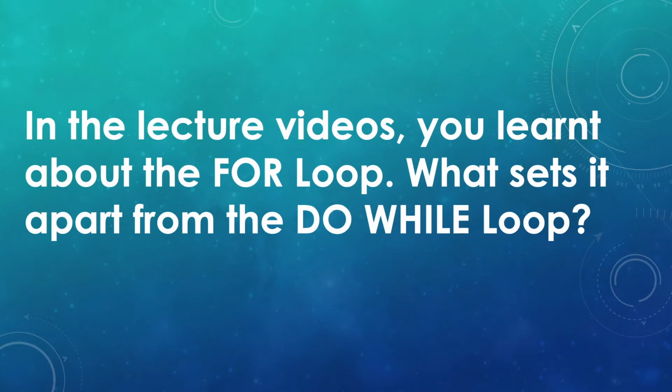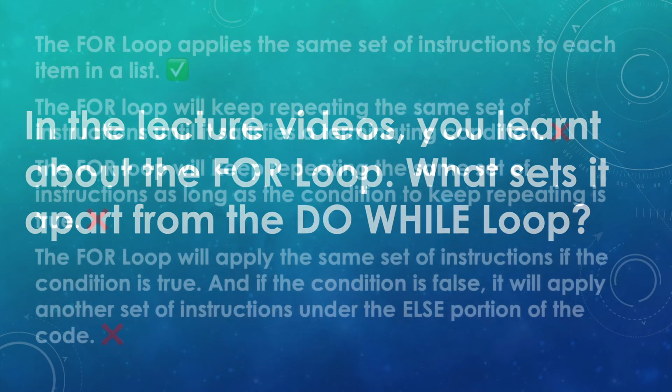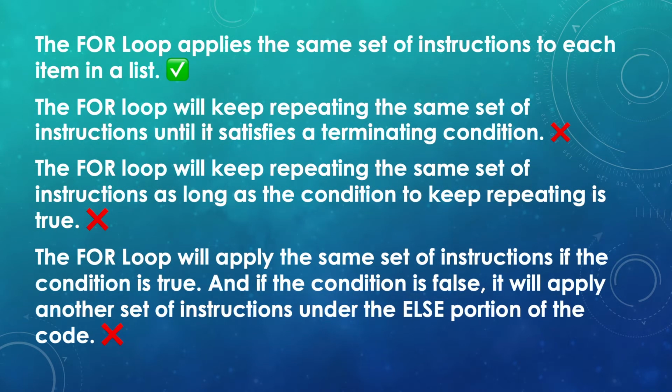For loop. Alright. In the lecture videos, you learned about the for loop. What sets it apart from the do while loop? Okay, so the correct answer is that the for loop applies the same set of instructions to each item in a list. That is the one thing that sets it very distinctly from the do while do until loop.